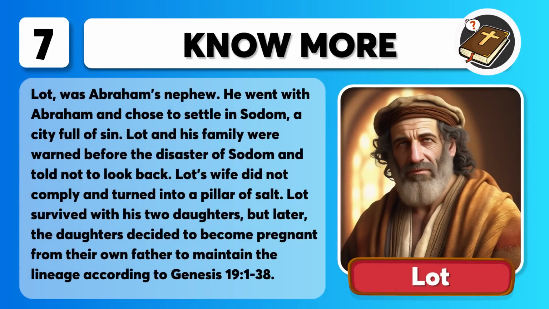That was Lot. Lot, a character in the Bible, was Abraham's nephew. He went with Abraham and chose to settle in Sodom, a city full of sin. Lot and his family were warned before the disaster of Sodom and told not to look back. Lot's wife did not comply and turned into a pillar of salt. Lot survived with his 2 daughters, but later the daughters decided to become pregnant from their own father to maintain the lineage according to Genesis chapter 19, verses 1 to 38.